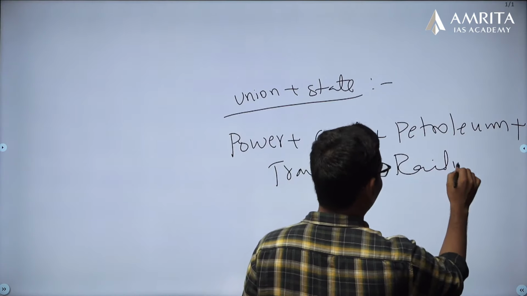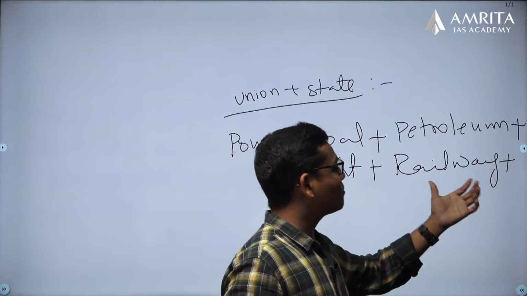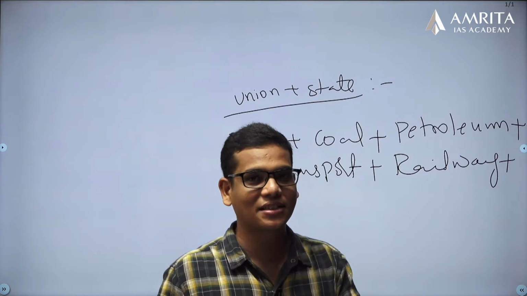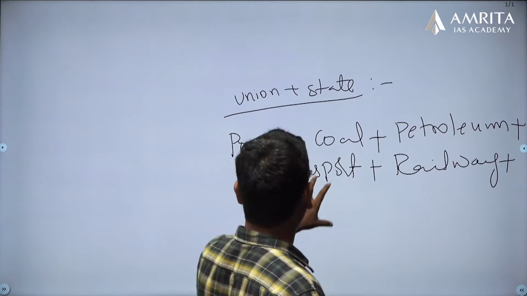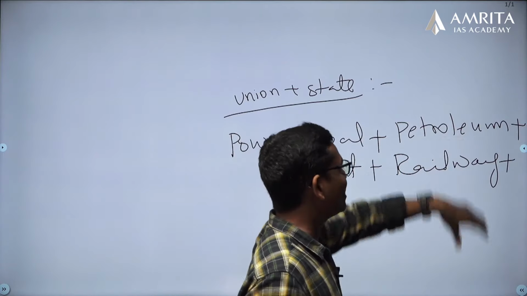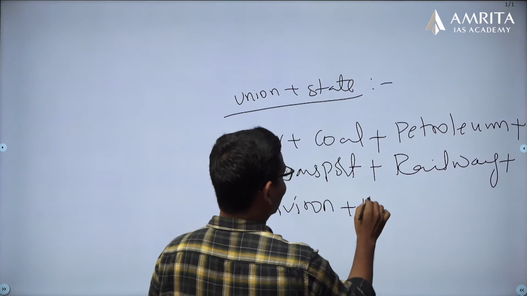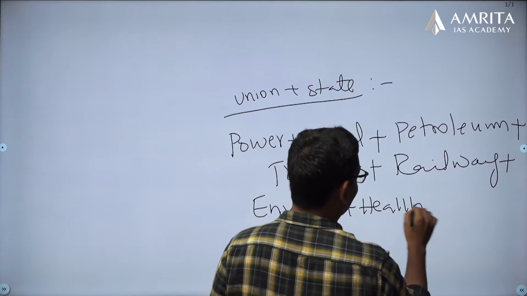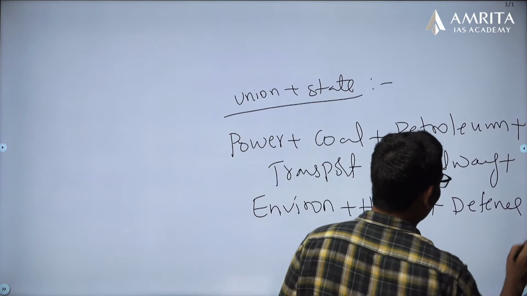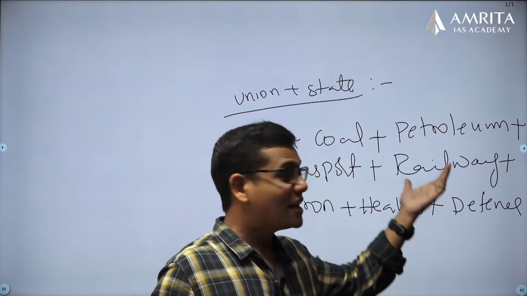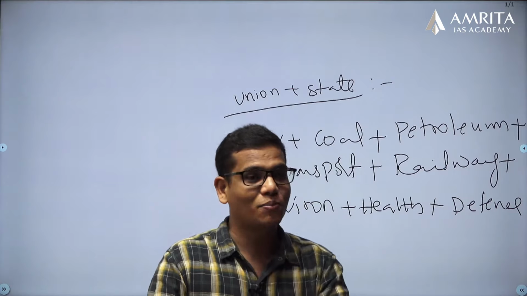railway ministry, because during these heat wave conditions the railways are completely packed with passengers, especially the AC bogies. That is why railway ministry, transport ministry, power ministry, coal ministry, petroleum ministry, environment ministry, health ministry, even defense ministry, because border security is important, and the people who are facing problems in some border areas, especially the northwestern border with Pakistan.